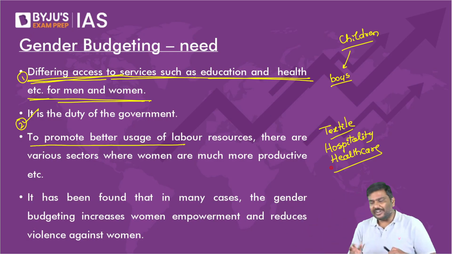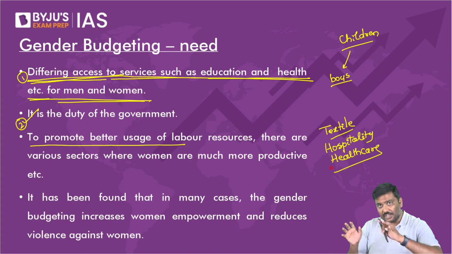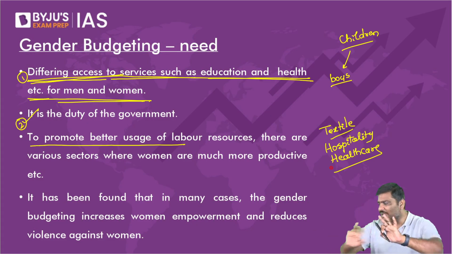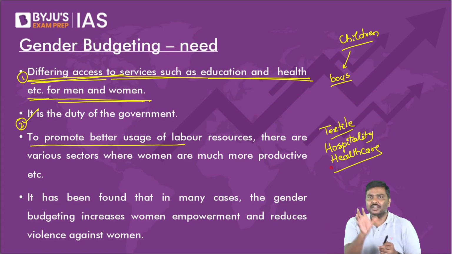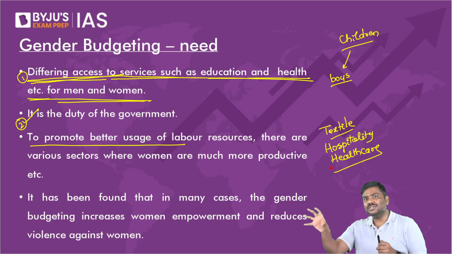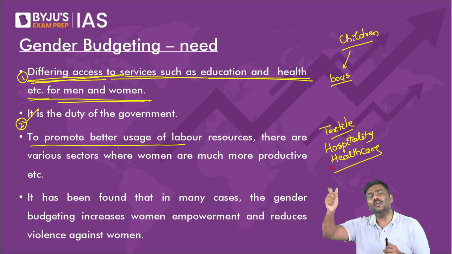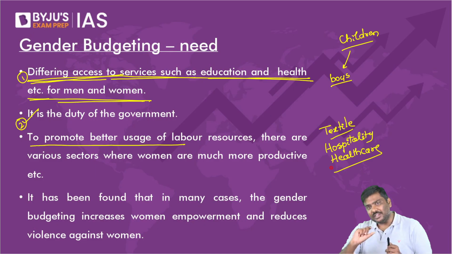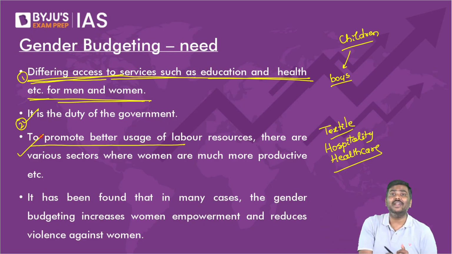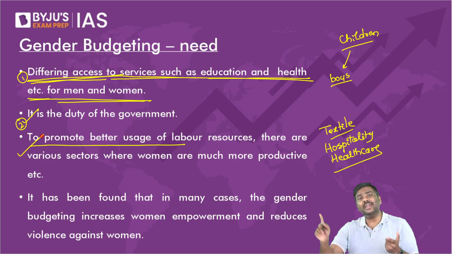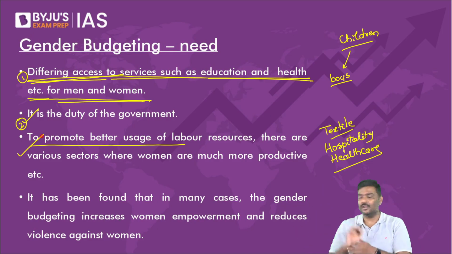So if government of India will implement policies during their expenditure, that is in a budget, if they ensure that part of the money will be used to promote, let's say, skilling of the labor, to promote education for female population, don't you think we'll be able to provide better skilled educated female labor to the economy?